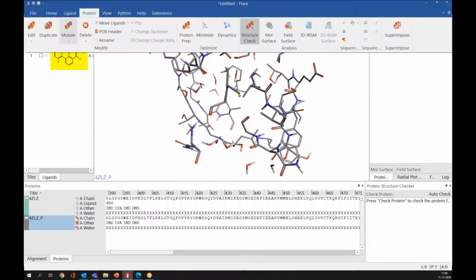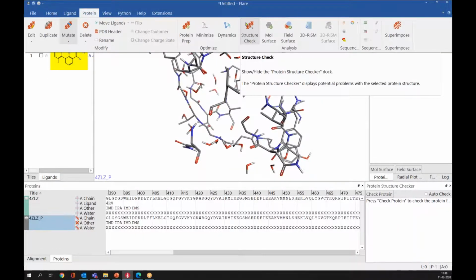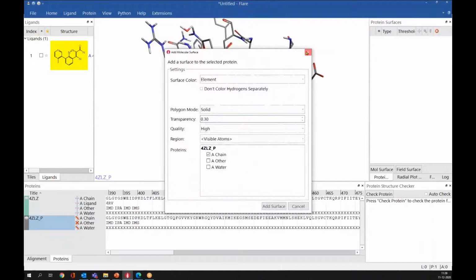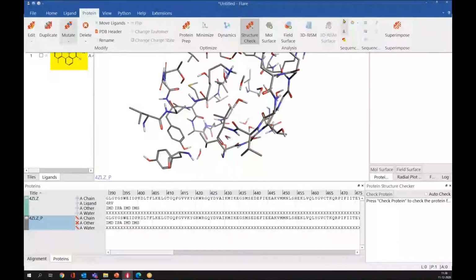And usually we have several problems with the PDBs. So you can check whether your structure has any problem like Ramachandran violation or any other clashes which you need to fix to prepare for your experiment. You can check your structure using these options here. You can add different types of surfaces, same as with the ligand. And if you want to align different proteins or superimpose, you can superimpose protein structures using these buttons here.